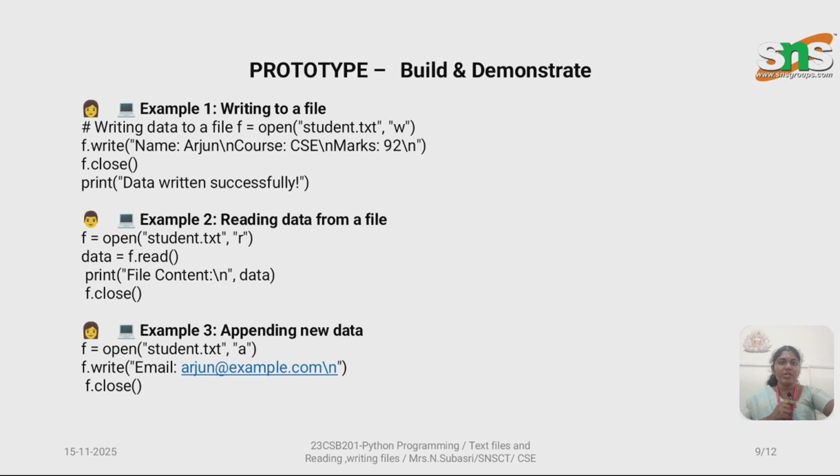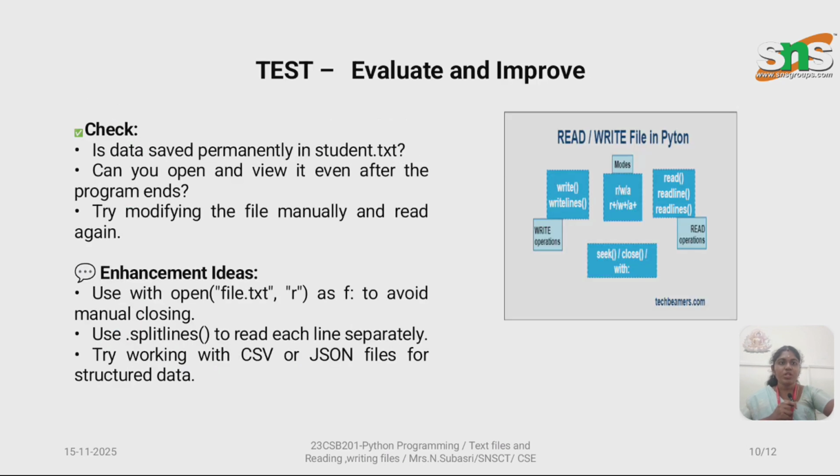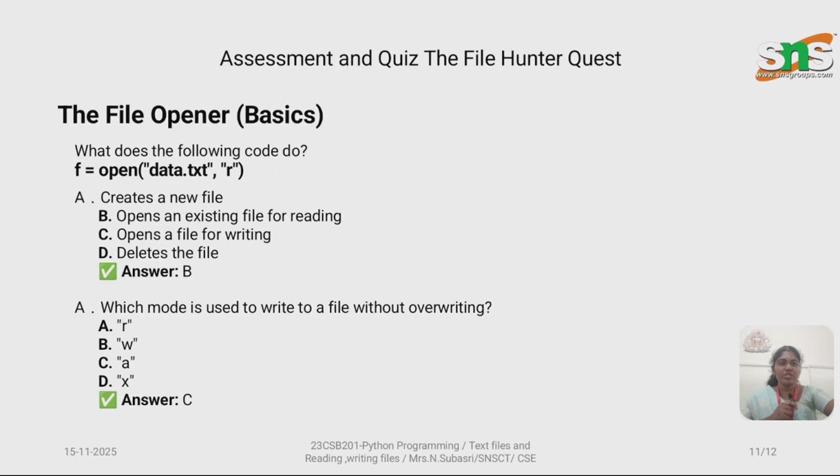After that, we build the code. To write to a file, the w command is used, to read, the r command is used, and the character a is used to append, and after that the file is closed. Then the test phase helps you test whether the file is properly read, whether we have written content inside it, and whether the appending process has taken place. This is how the test and evaluation phases will be carried out.